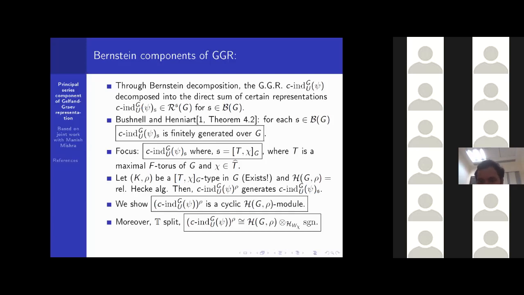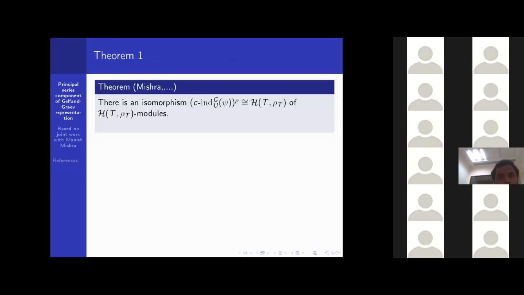We'll define this H W chi later. Anyway, this work generalized the main result of Chan and Savin, who treated the case when chi is the trivial character for the T split case.